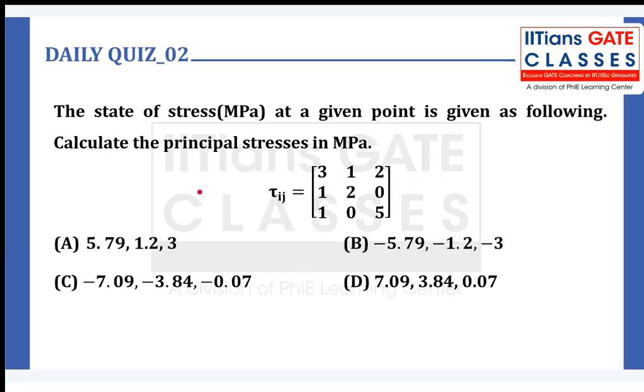What you need to do is just cross check which of the 4 options add up to the trace, that is 3 plus 2 plus 5, which is equal to 10. If you see, these 2 are directly ruled out because these are completely negative. You need not add them. Try to add this, you'll get somewhere around 11. Try to add this, you'll get somewhere around 10. So this is the right answer.